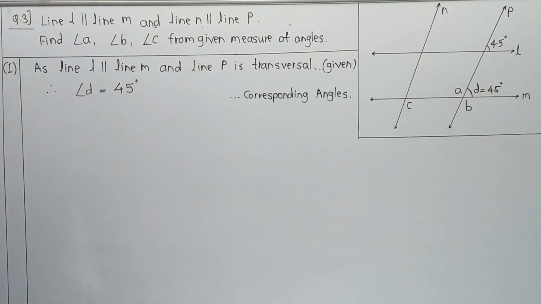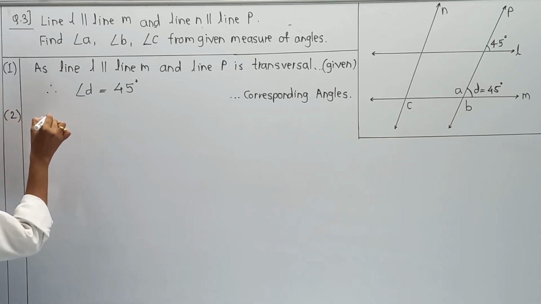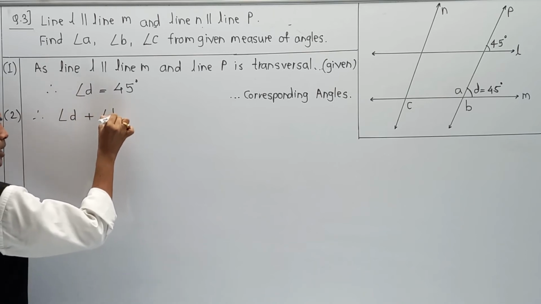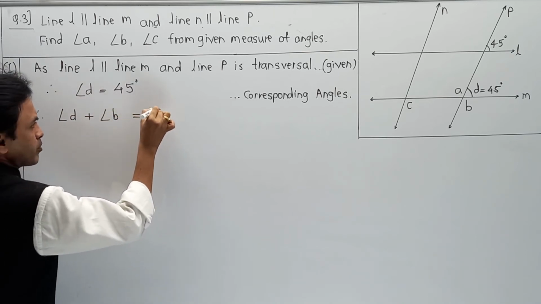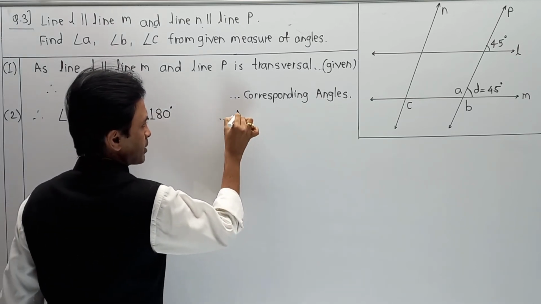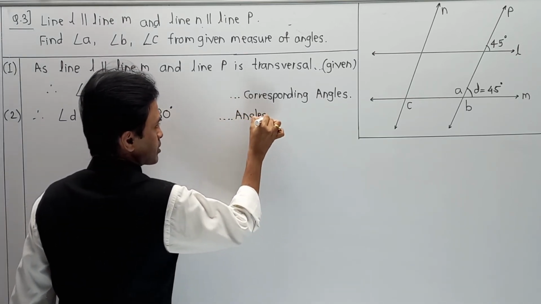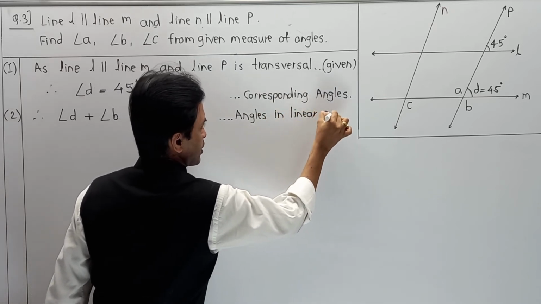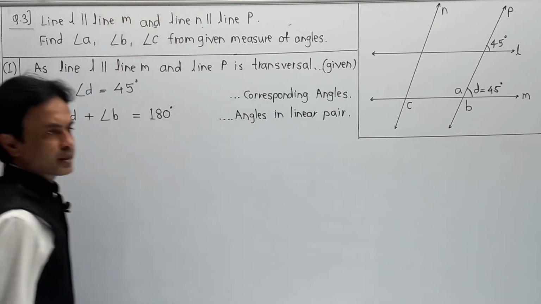So your second part is angle D plus angle B is equal to 180 degrees. Reason: angles in linear pair, or you can say linear pair angles.